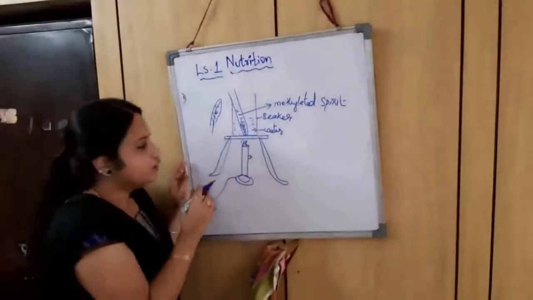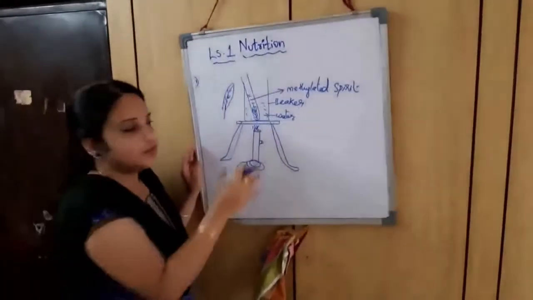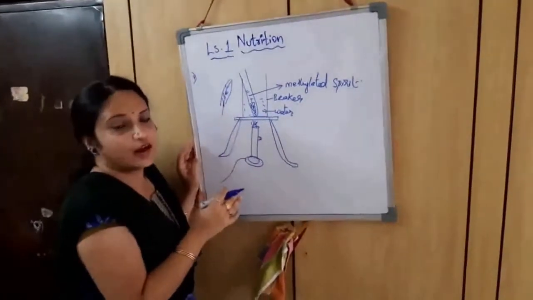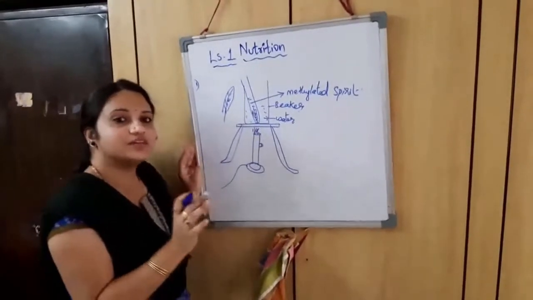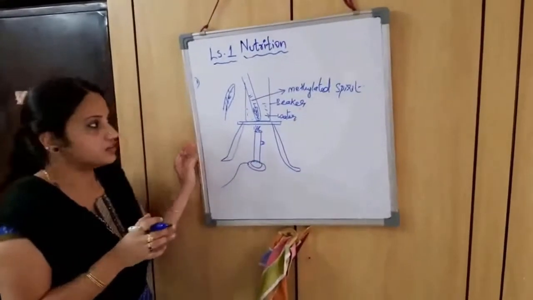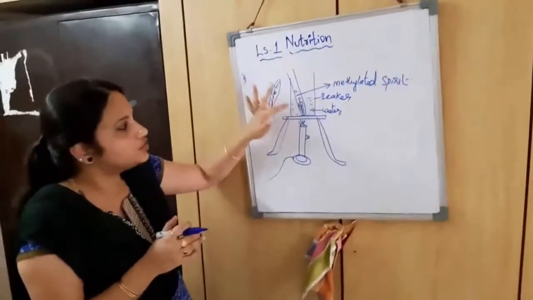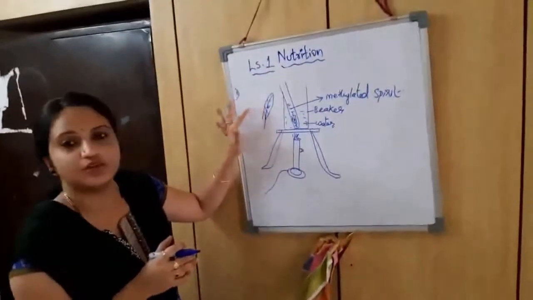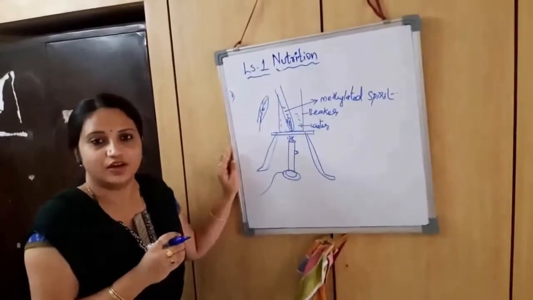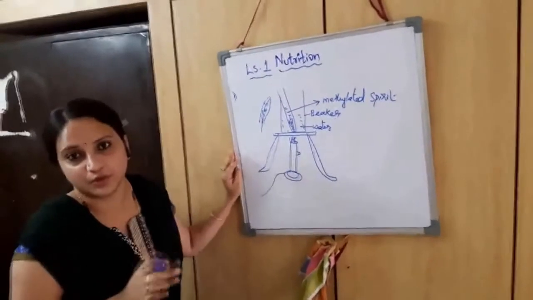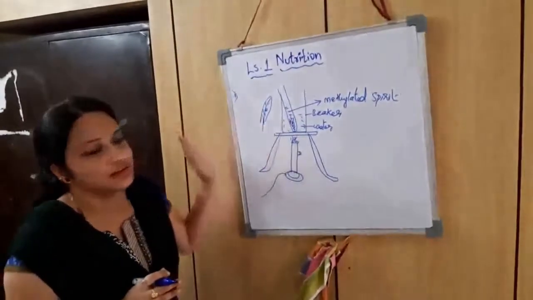Okay, and you have to boil this leaf in methylated spirit kept in the water bath. For up to how many minutes? I am not mentioning a time period. Why? Because we are boiling the leaf, and we have to ensure that the leaf leaves its color. The green substance which is called chlorophyll has to be completely removed. So until the leaf turns a pale color, we need to boil this leaf inside the methylated spirit.